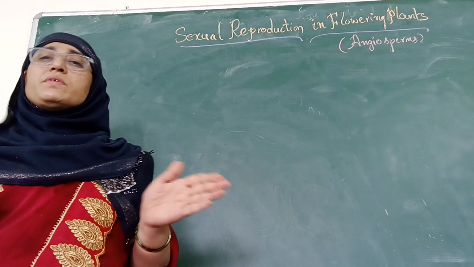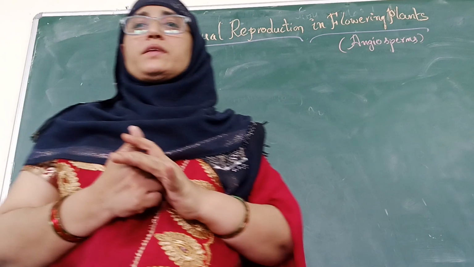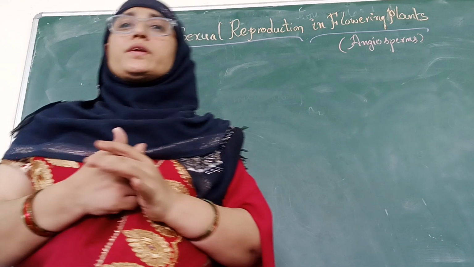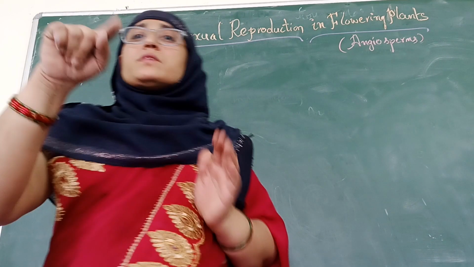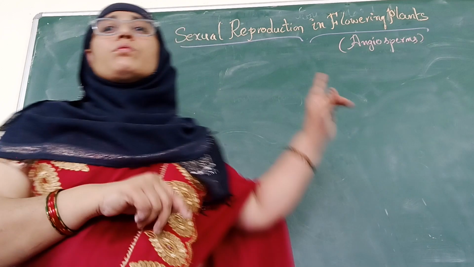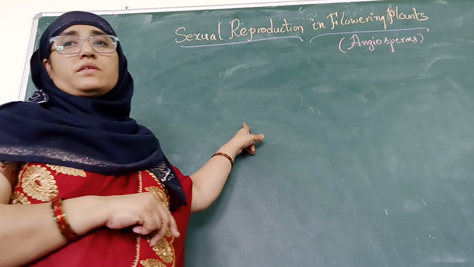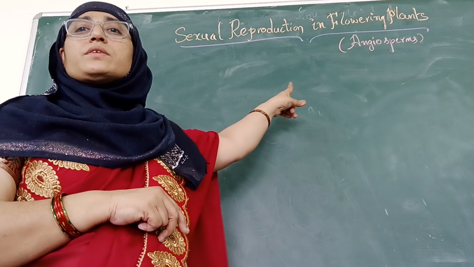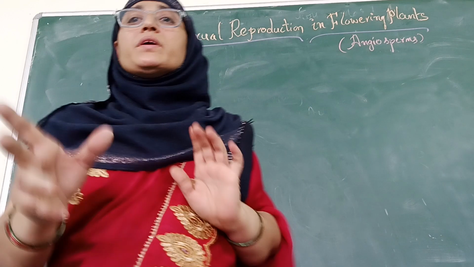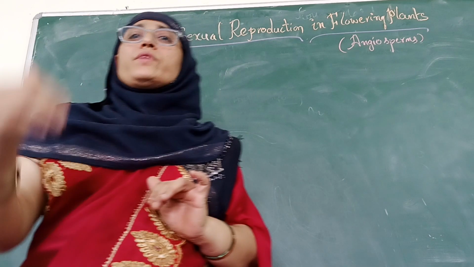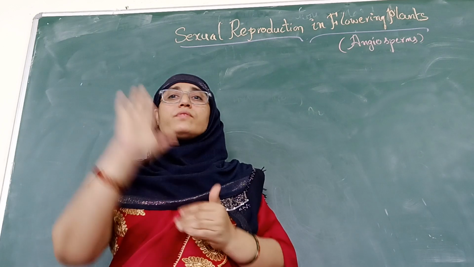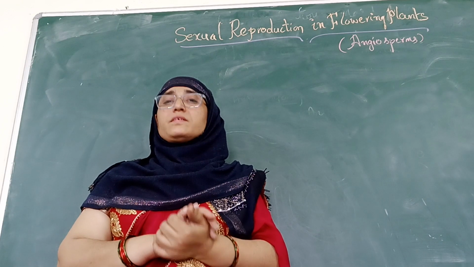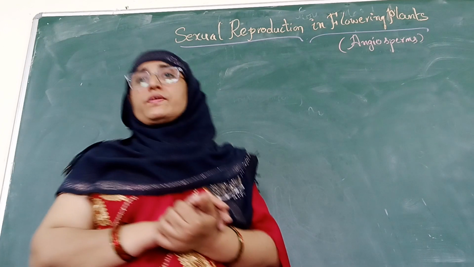Vegetative propagation, that is asexual reproduction, may be seen in different types of plants, whereas sexual reproduction is seen only in the flowering plants. Why? Because for a plant to reproduce sexually, it should possess a flower. See, the importance of a flower.